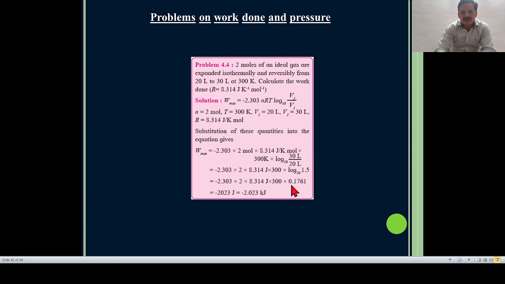So the value is 0.1761. After solving this, we get our final answer, minus 2023 joule, and we convert it into kilojoule. So simply we can write it as minus 2.023 kilojoule. This is our problem number 4.4, or problem number first.